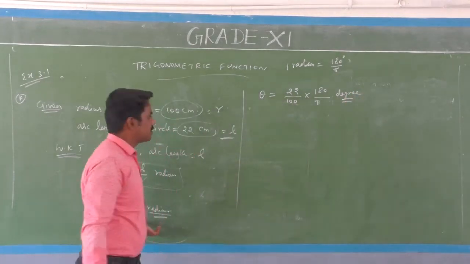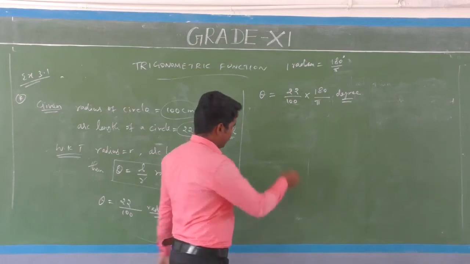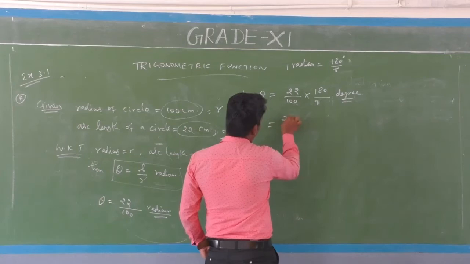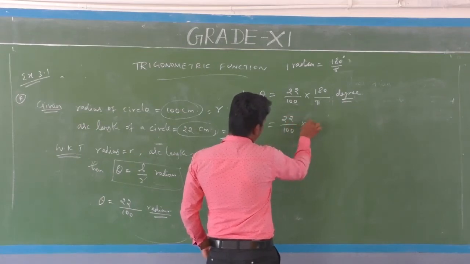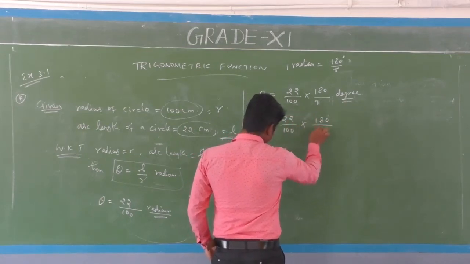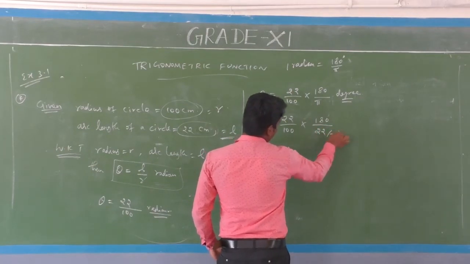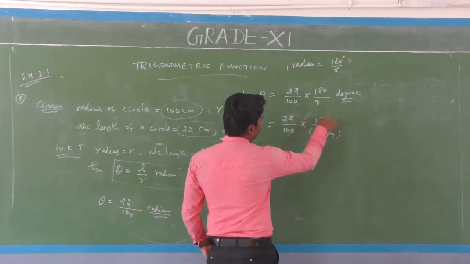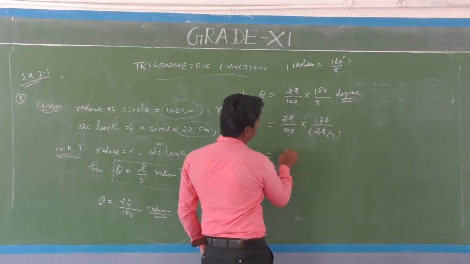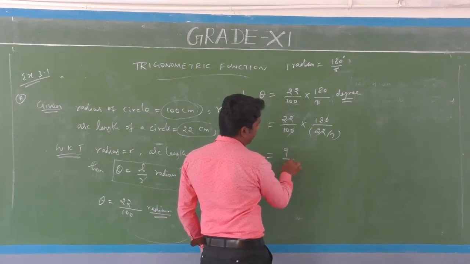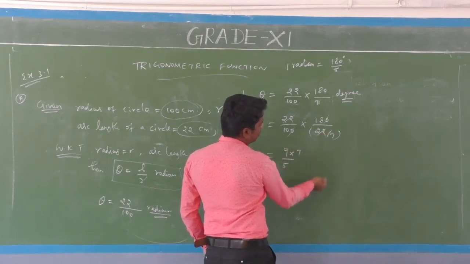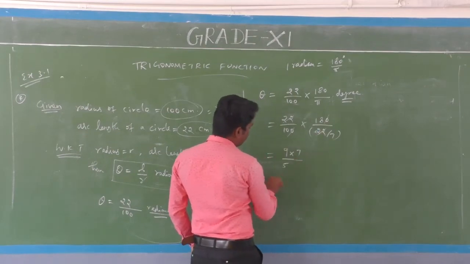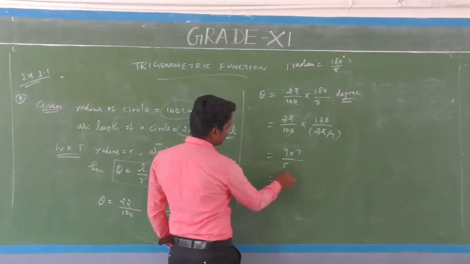The radian measurement is converted to degree measurement. Pi is 22 by 7. So 22 by 100 into 180 divided by 22 by 7. The 22s cancel. Next, 9 2s are 18 and 5 2s are 10. So 22 into 7, that's all. Okay, 9 7s are 63.